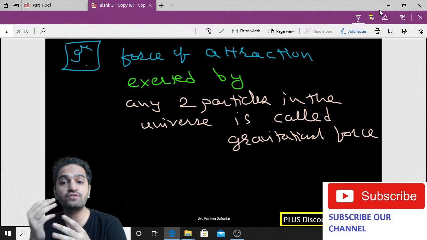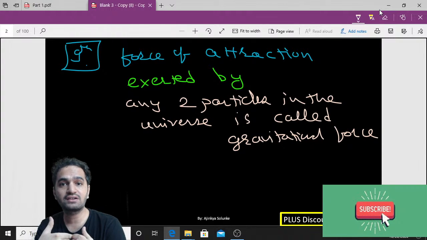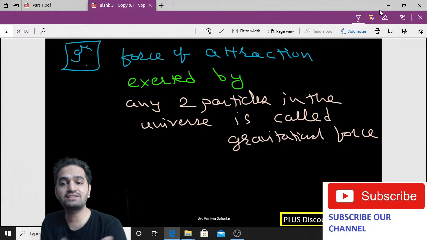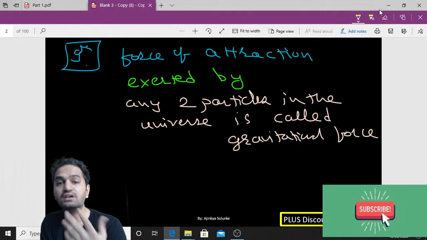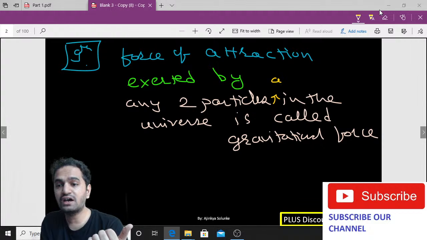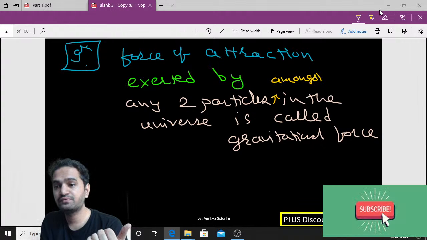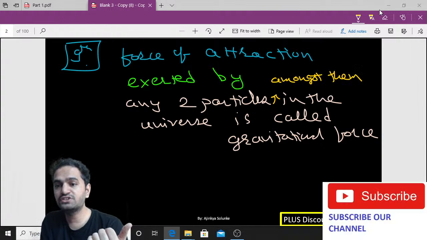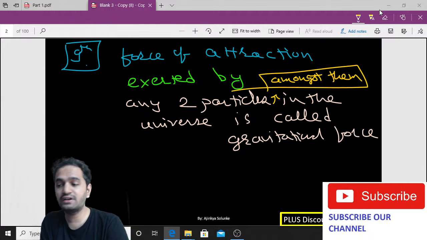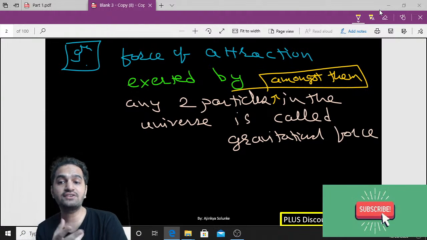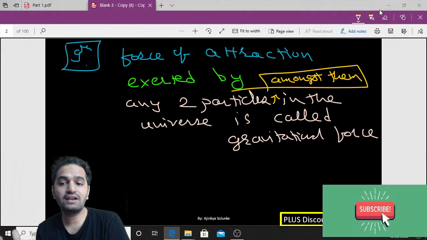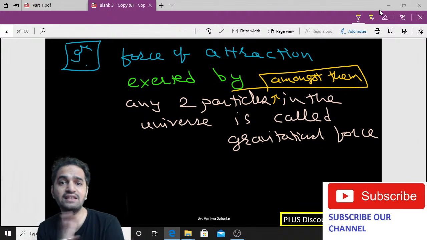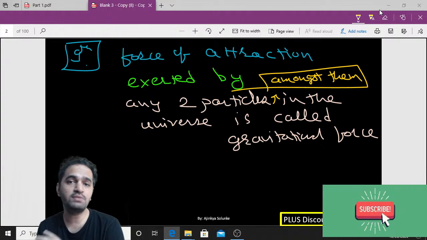But we have to say force of attraction between the two particles, right? Force of attraction between the two particles exerted by two particles amongst themselves, you can say. If you want to really change the definition, you can use the words amongst them. These words you can add for extra definition information. So force of attraction exerted by any two particles amongst them in the universe is called gravitational force. So you can take any two particles in the universe, and they will have gravitational force. Of course it may be high, it may be low.